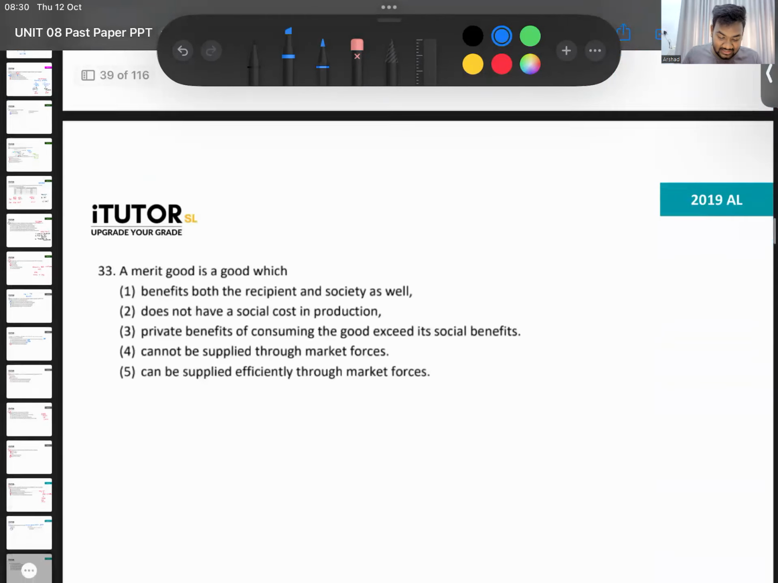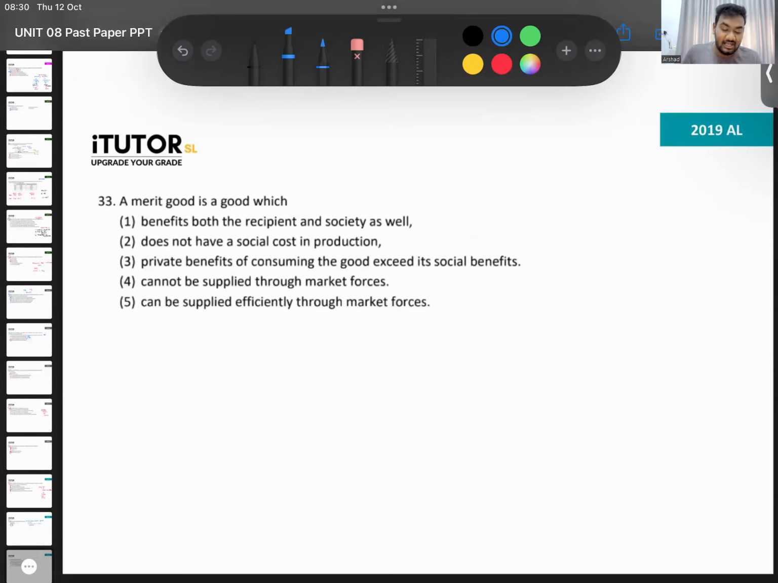Then question 33. A merit good is a good that benefits both recipient and the society. That means there's a private benefit and an external benefit. Options: does not have social cost in production; private benefits of consuming exceed the social benefit; cannot be supplied through market forces; can be supplied efficiently through market forces. Which one? Can be number 1, no? Benefits both the recipient, that means there is a private benefit, and the society, there is a social benefit.